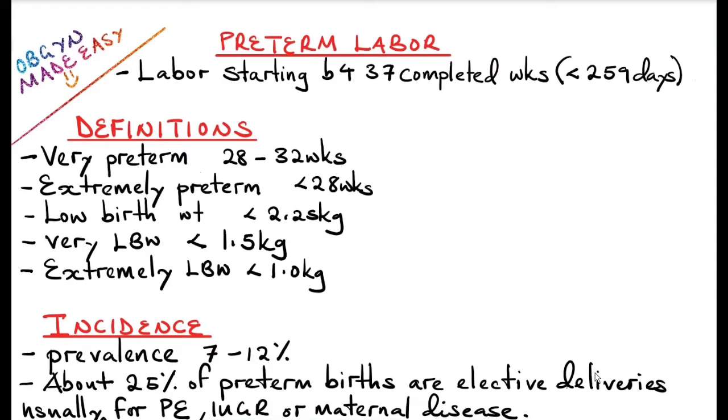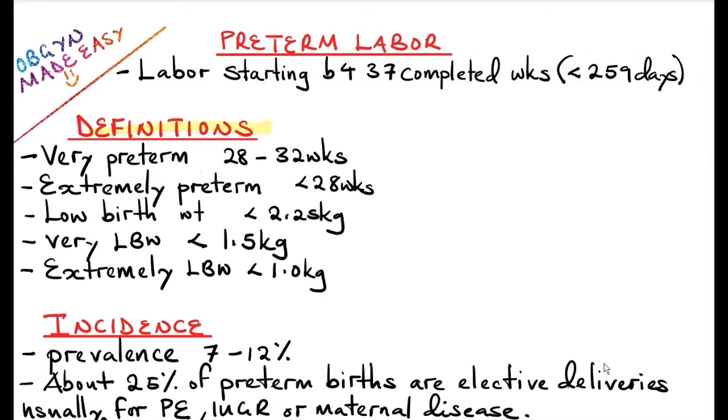Today I'll be discussing preterm labor. Preterm labor is labor starting before 37 completed weeks, which is less than 259 days from the last menstrual period. Now, the lower limit of age of viability in developed countries is about 24 weeks, whilst in developing countries it is about 28 weeks. So if a pregnancy is less than 24 weeks or less than 28 weeks, depending on which country you're in, this is considered an abortion.